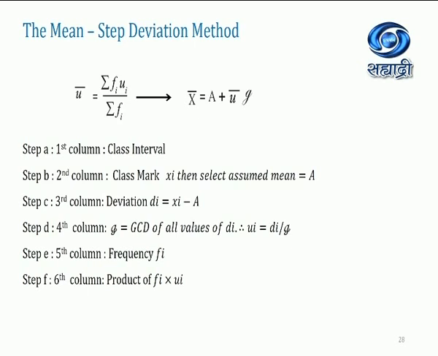U bar is equal to summation of Fi ui upon summation of Fi. X bar is equal to A plus U bar G. So here we have to take 6 columns. First column class interval, second column will be the class mark, third column will be deviation, and the fourth column the GCD of all the values from the DI. So that is UI is equal to DI upon G. Fifth column frequency Fi, sixth column product of Fi and UI.